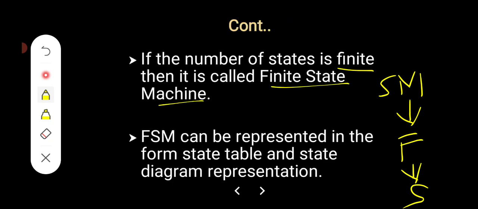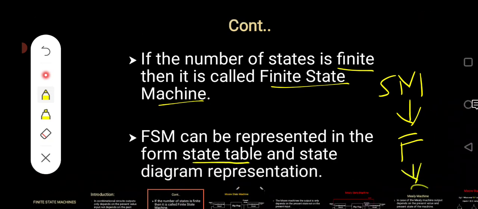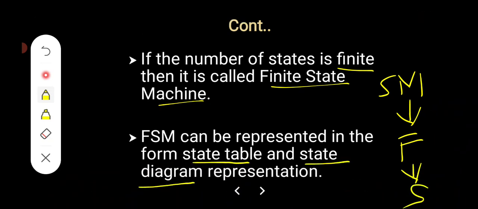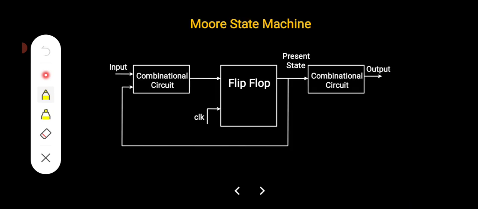A state table means the behavior of the machine is represented in a tabular format. The tabular representation of the behavior of a sequential circuit or state machine is called a state table. A state diagram is the graphical or pictorial representation of the state machine. So the state diagram and state table are the representations for state machines, or FSMs.